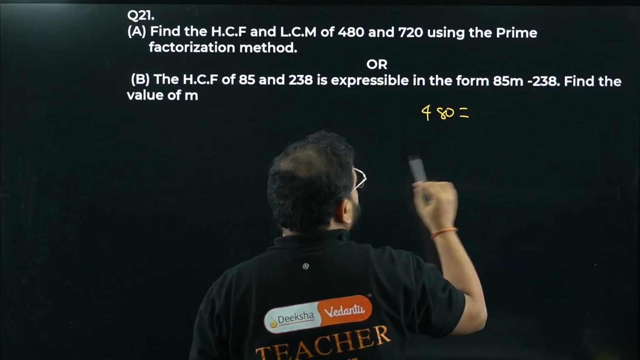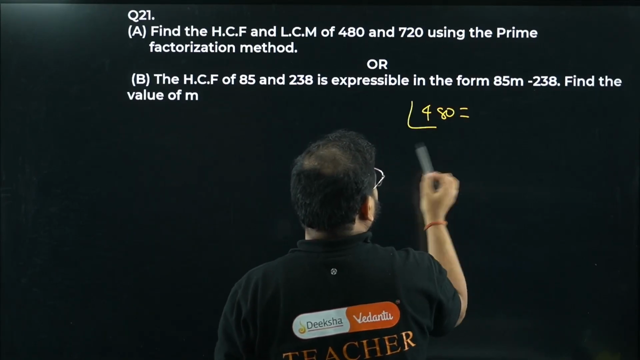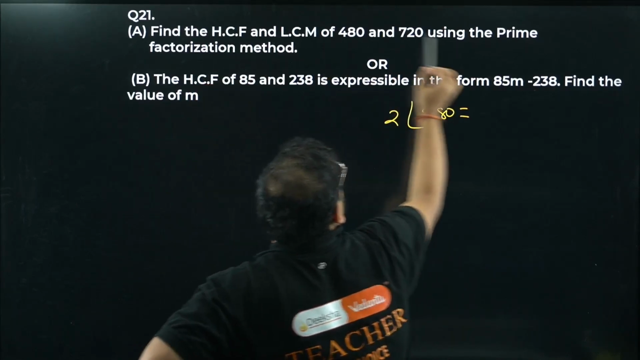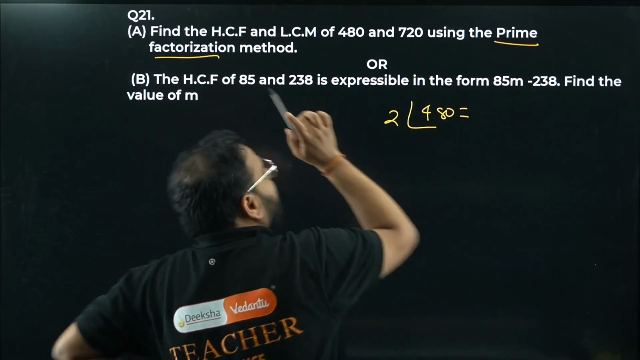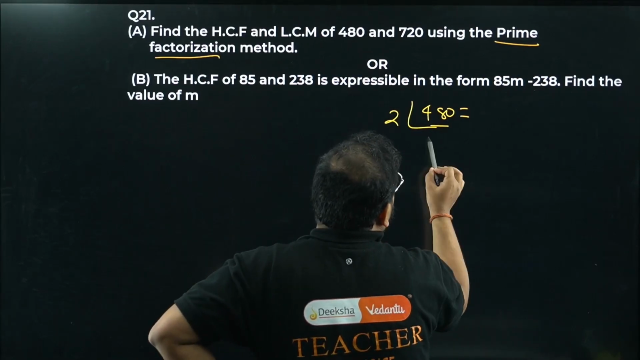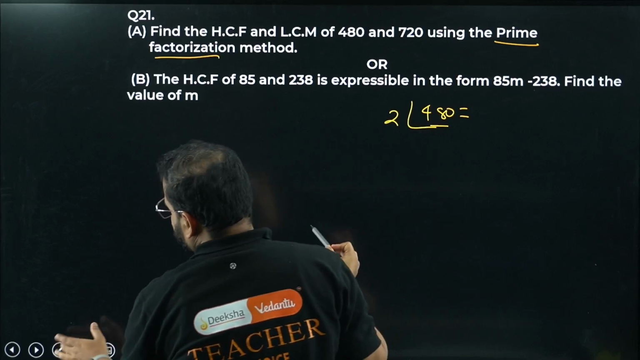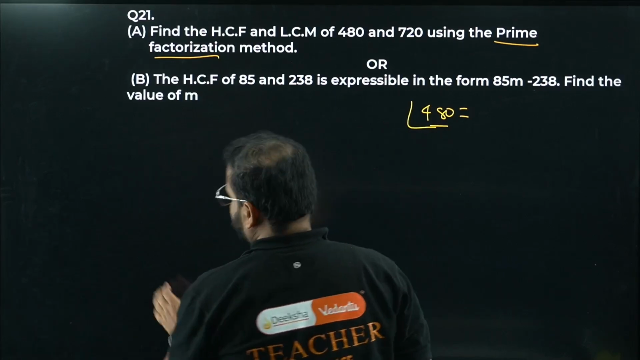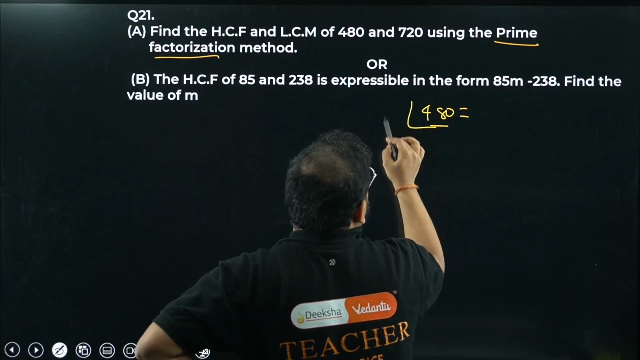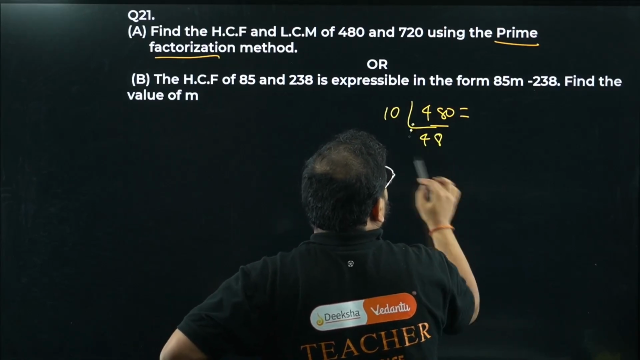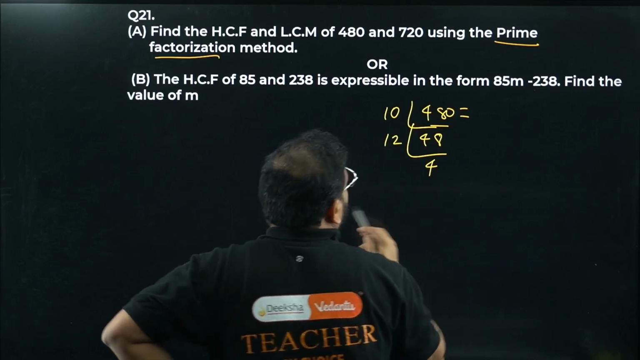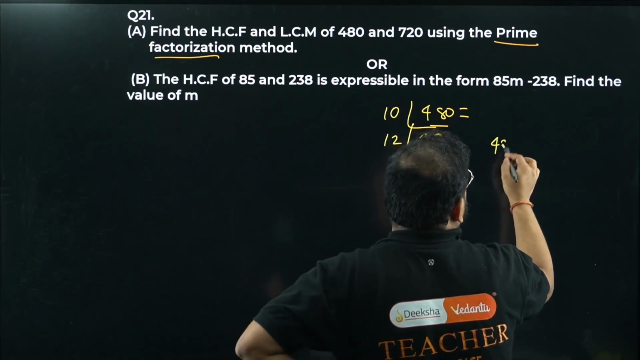We can write this as, take this out. First I'll write it over here. 2 times of, we want the prime factorization method. We have to factorize with the help of only prime numbers. Okay, so 2 times of, so I can do it faster. It'll make our work easier. That's why we don't have to show this step. Okay, so right here 10, 48, 12, 4.